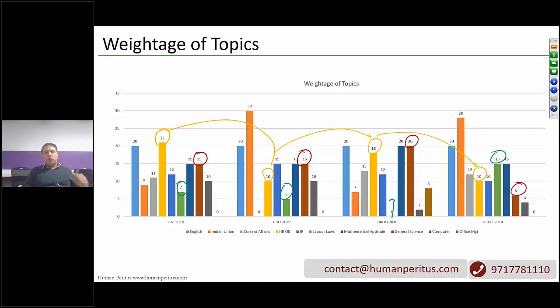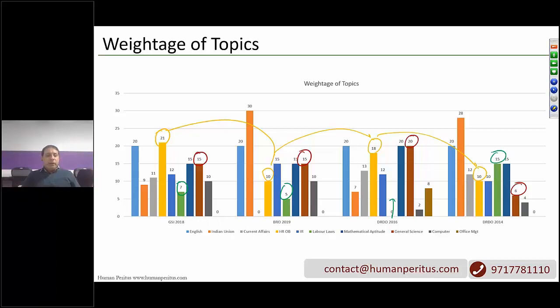So guys, what do we make out of it? What can we understand from this analysis? The only thing you should understand from this analysis is not to understand anything. Do not have any preconceived notion of how many questions can come from which topic. It will always keep varying. And not only with the admin officer exam, this is true with all recruitment exams. I'll give you another example. In the ALC paper, UPSC ALC of 2015, there were approximately 45 questions on labor laws. But in 2017, this number was above 70. Can you see the difference?